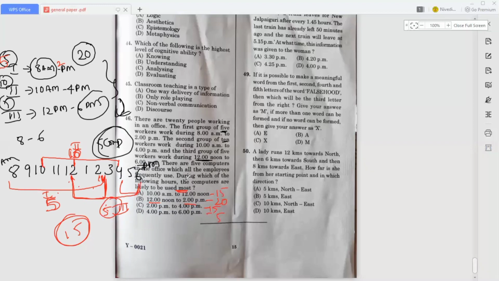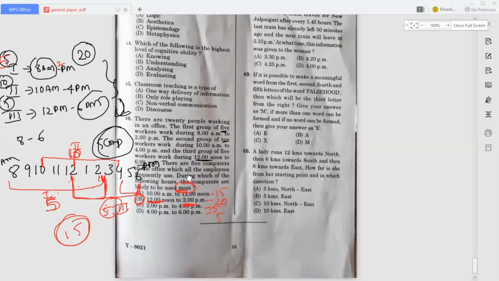Right? So according to this, in which timings were the computers mostly used? That is 12 to 2 p.m. Okay, so the answer for this question is option B. Option B is the correct answer for this question. Okay, so now move on to the next question.